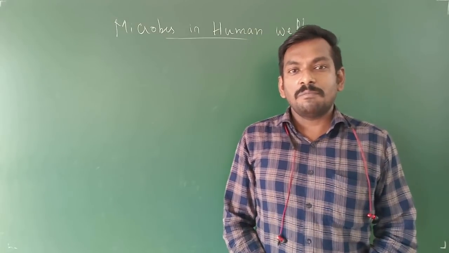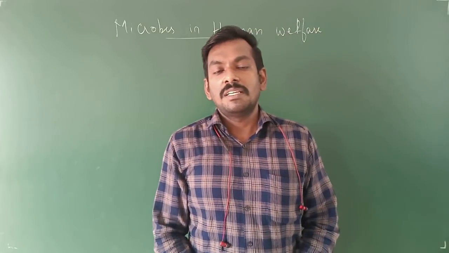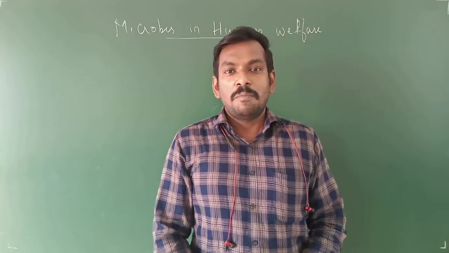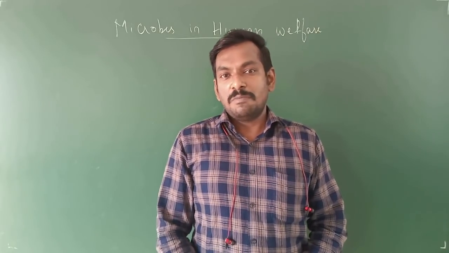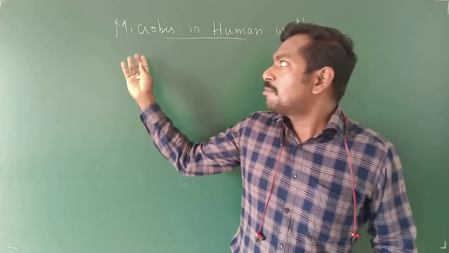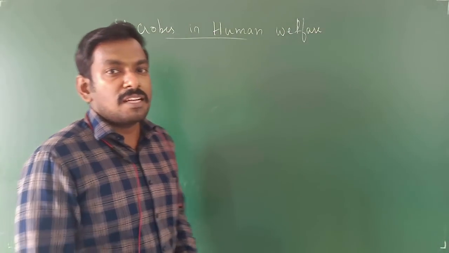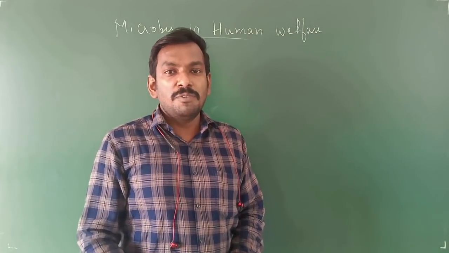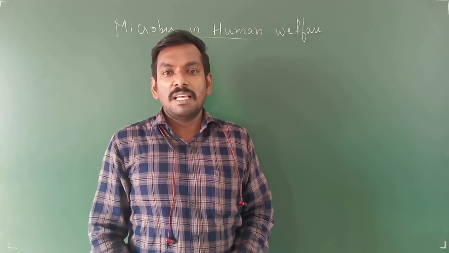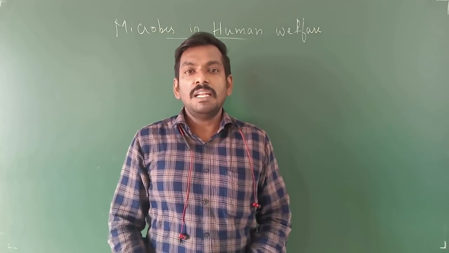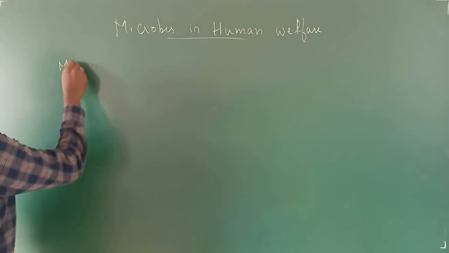So we know that our biosphere or the earth is made up of diverse forms of living organisms, starting from the microbes, plants, animals, insects and various animals we can see in our biosphere. But we are going to see about the microbes. So what are these microbes? As you know that microbes are the organisms. These cannot be viewed by our naked or the normal eye. They can be seen only with the help of a microscope, that too an electron microscope. So we have to know about the microbes.